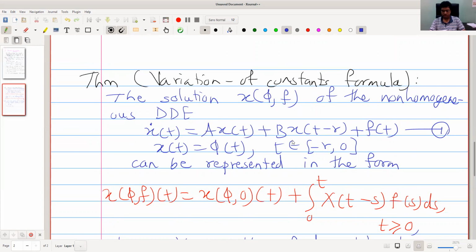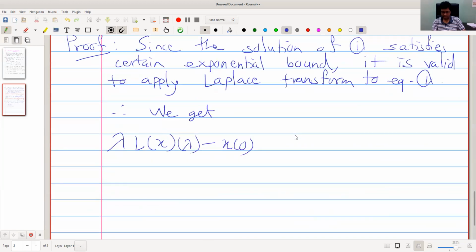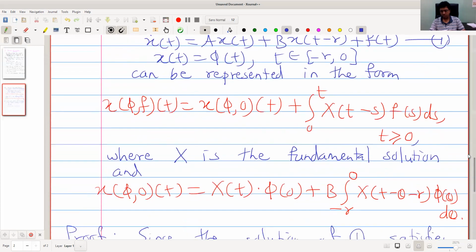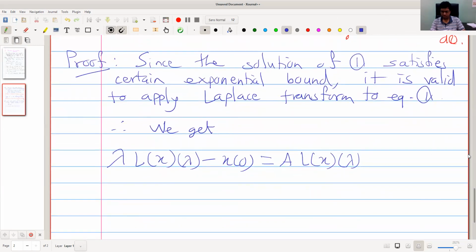Then equal to a into Laplace transform of x, then plus b into Laplace transform of x of t minus r, and one more thing, that is plus Laplace transform of function f.